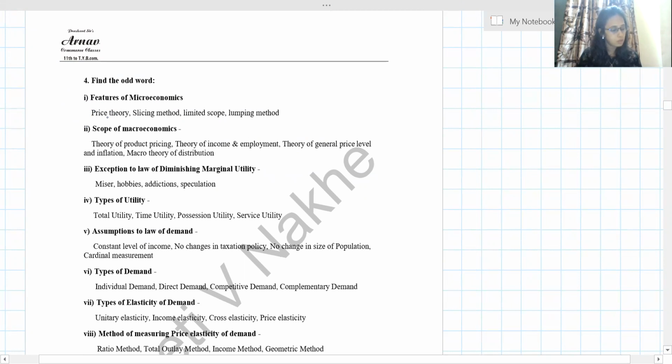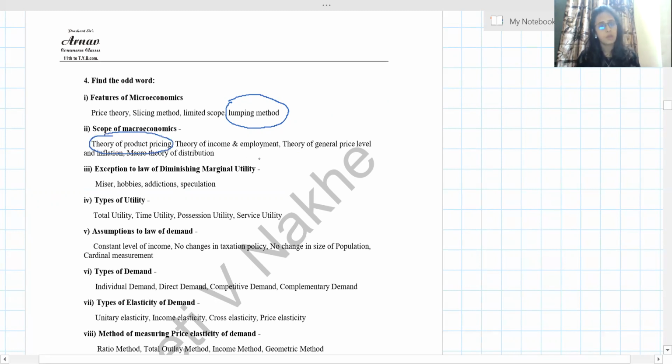See, features of microeconomics: price theory, slicing method, limited scope, lumping. See, lumping is related to macro. So your odd one out is lumping method. Then we have scope of macro. See, scope of macro: theory of product pricing, no, it comes under micro. So my answer is theory of product pricing.